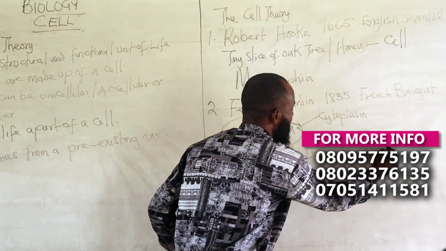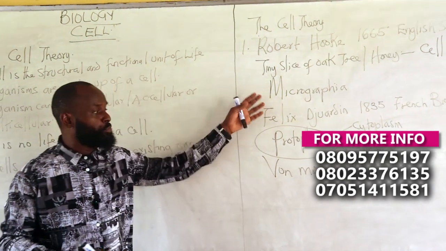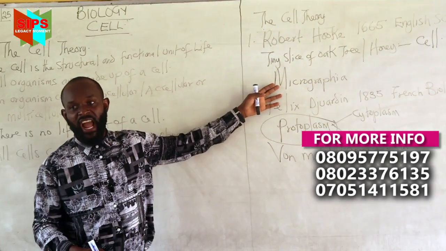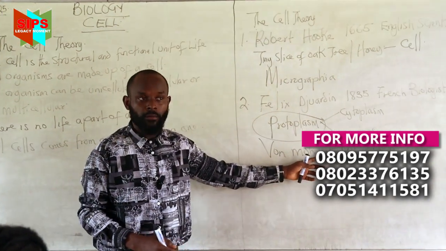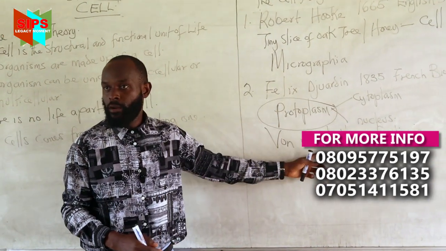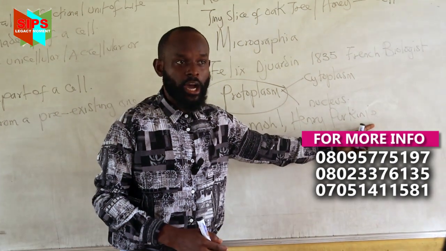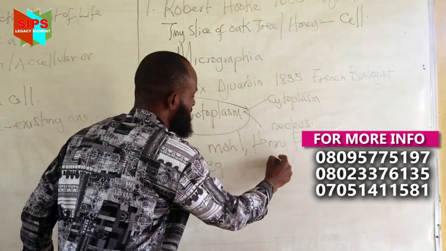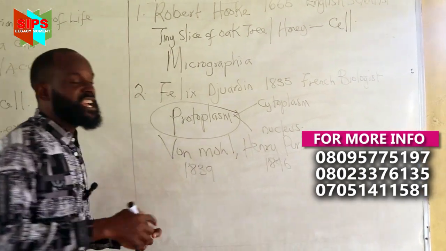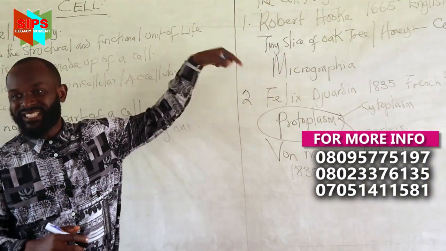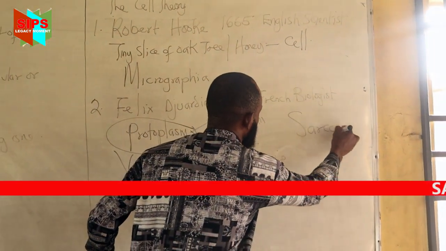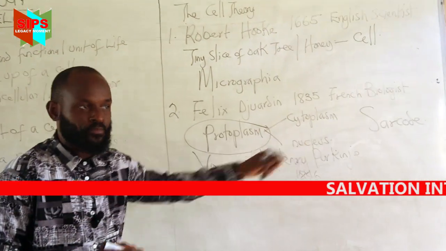But this man's work was discredited by 2 scientists called von Mohl and Henry Dujardin. I said that Félix Dujardin's contribution called the protoplasm was discredited by 2 scientists, von Mohl and Henry, in the year 1839 and 1846 respectively. They said it should not be called protoplasm, rather it should be called sarcode. Everybody say sarcode.